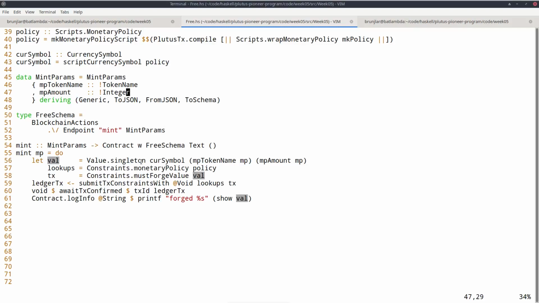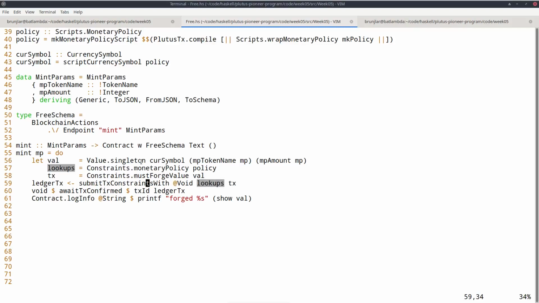If this amount was negative, it would be the other way around. Then these tokens are burned, so they must come from somewhere. So in that case, the submit_tx constraints with would automatically find an input in our own wallet to take these tokens from.